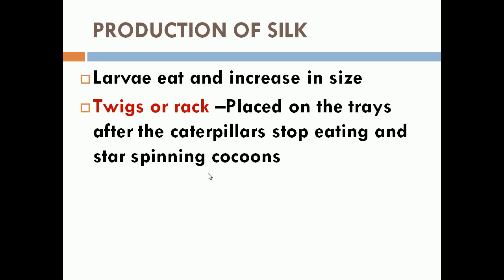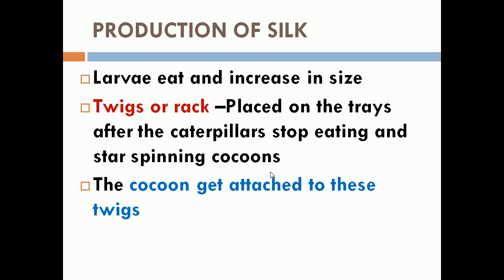and starts spinning cocoons. Once a caterpillar develops into a larva, it develops glands and secretes the thin filament. That time they will keep a tux or rack to collect the cocoons, so that the cocoon gets attached to this tux or rack.